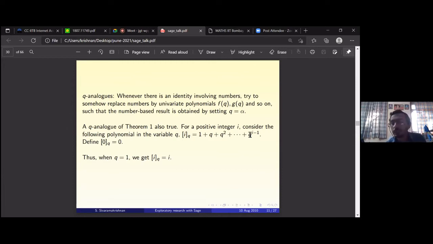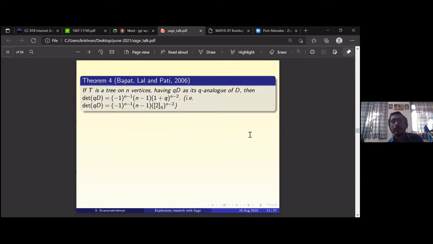Okay. So that's what Bapat, Lal and Pati showed. I mean, is this okay? Is this what I'm saying? Is this clear? Yes, sir.